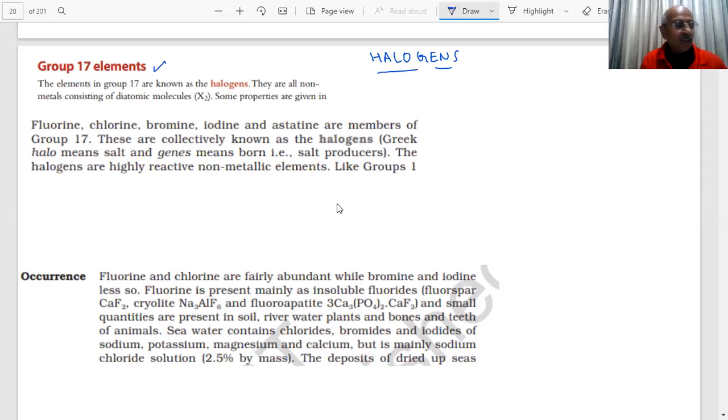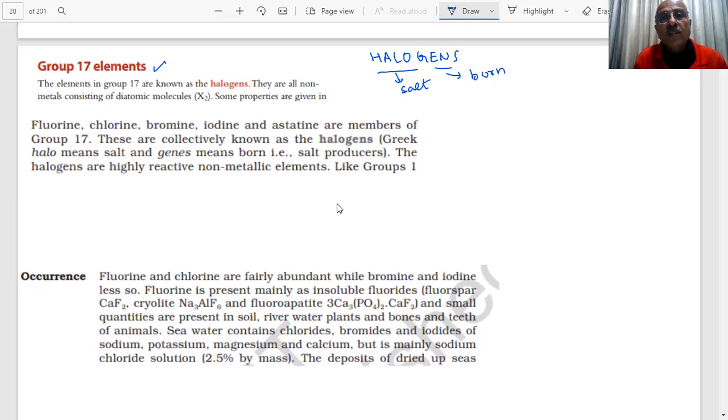What is the meaning of halogen, students? These are usually Greek. Halo means salt, and gens means born, so halogens means salt born, students. They are salt born because you are aware of them. They are salt producers. So many salts are known to you, like NaCl, sodium chloride.